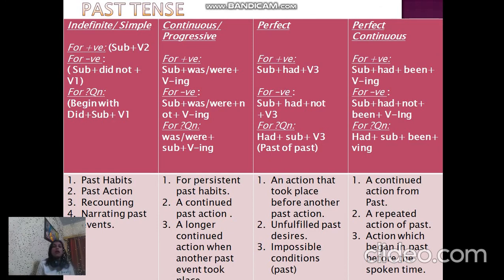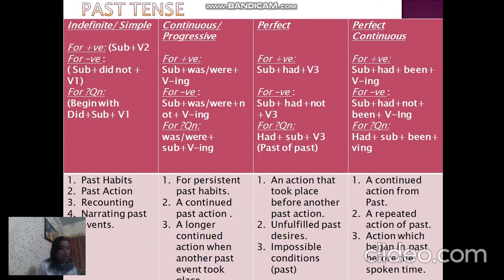Okay, now let's come to perfect tense. Again, perfect tense will take an have, has, had form. So past form of have, has is had. So subject plus had and always the V3, the third form of the verb. So he had gone and not go or not went. And negative will take not after had. So he had not gone there. And question will begin with had.